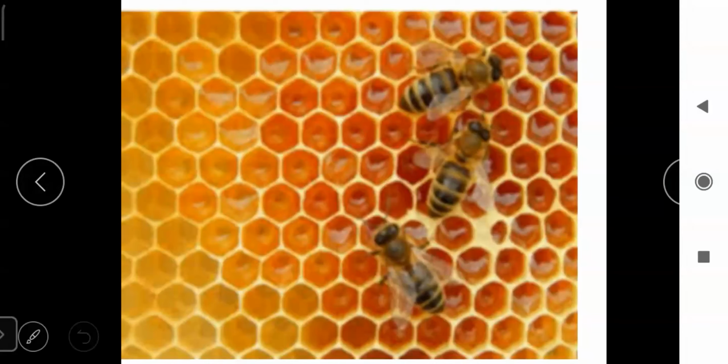And where do they keep the honey? They keep the honey in the honeycomb. See, in the picture you can see it is a honeycomb.